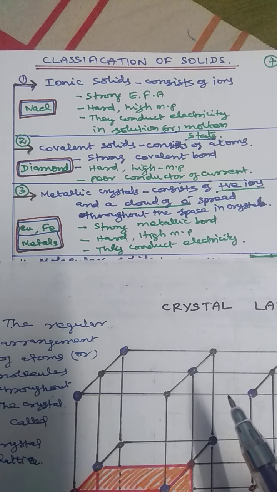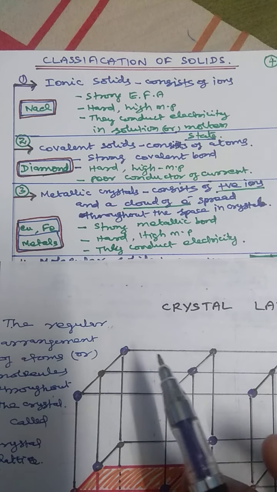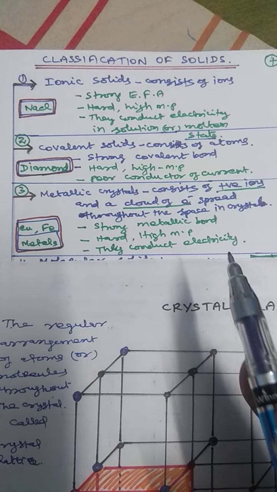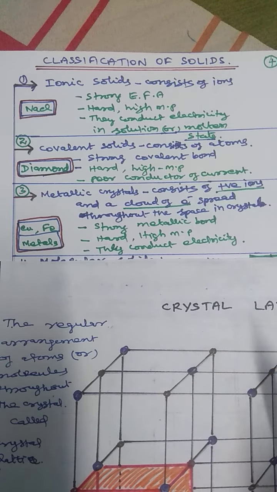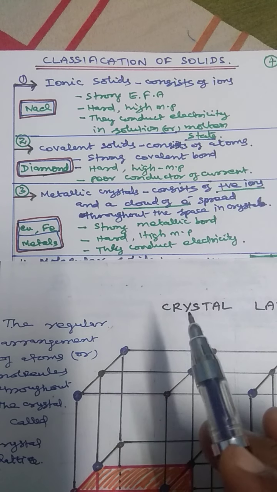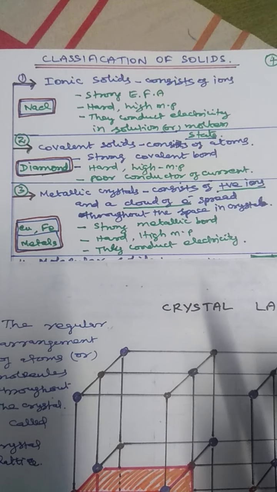What is the bond between the metal ions? That is strong metallic bond. They are hard and have a high melting point. They conduct electricity very well. That is the third type of crystal. Ionic crystal, covalent crystal and metallic crystal.